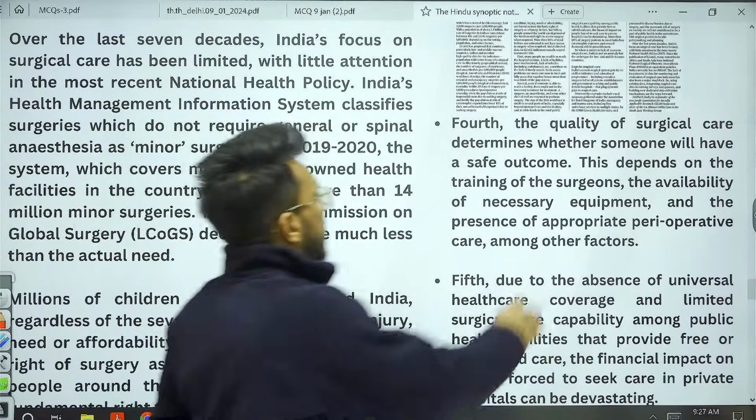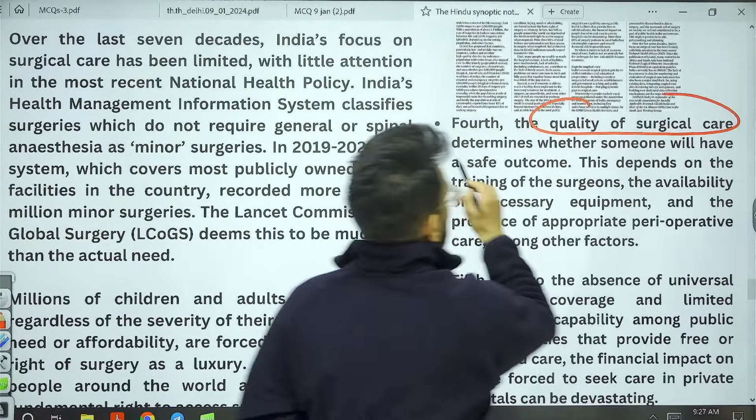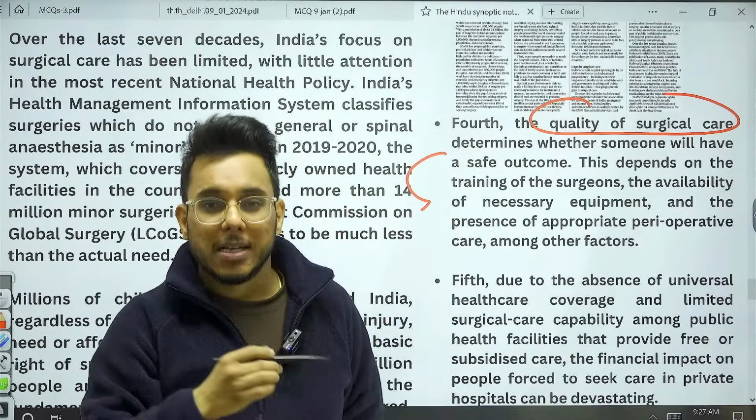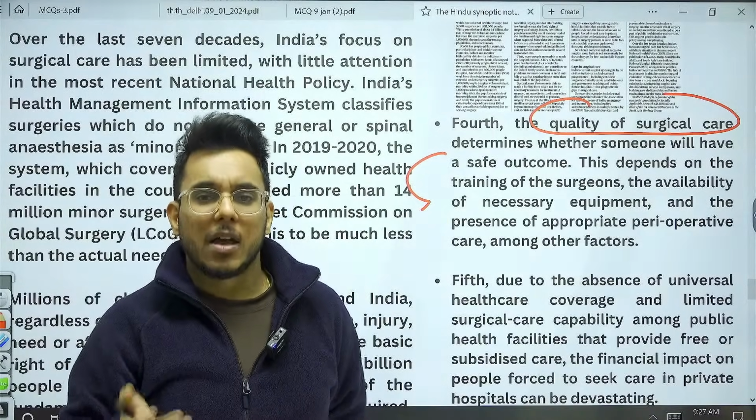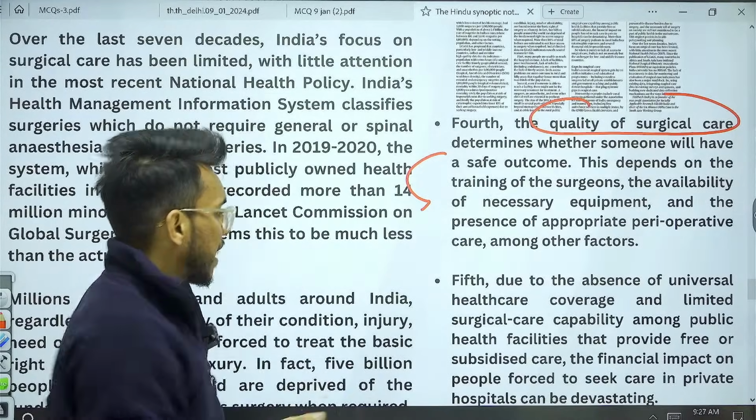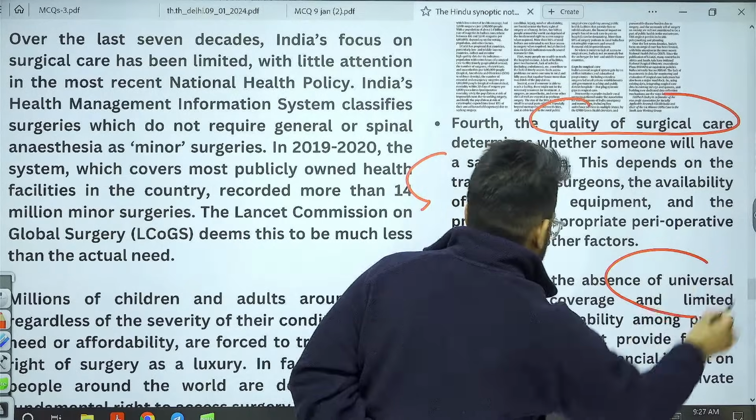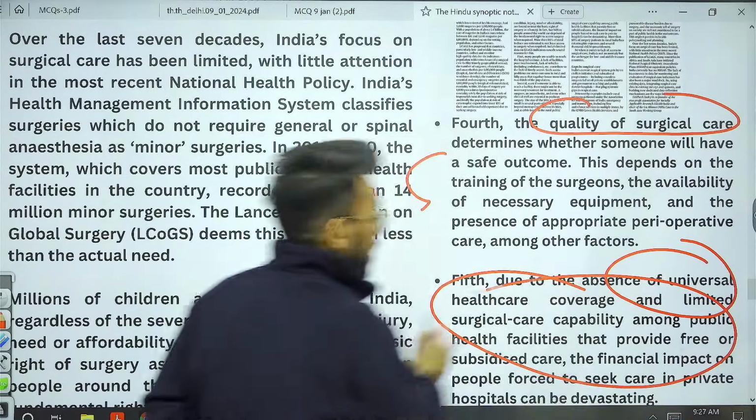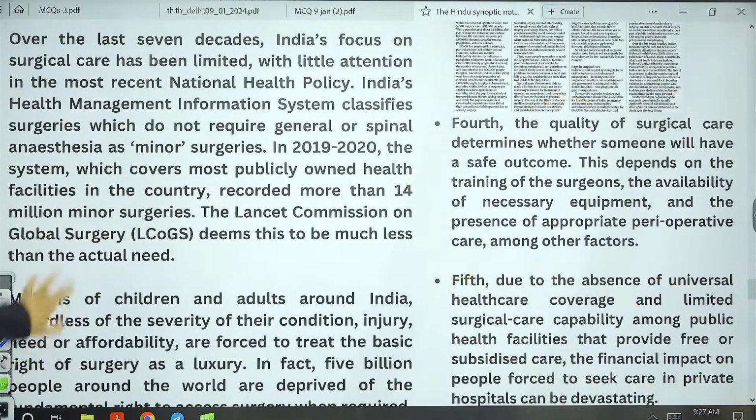Fourth, the quality of surgical care determines whether someone will have a safe outcome or not. Often safe surgeries are not there. Hygienic surgeries with sanitized equipment are not carried out. Then, due to absence of universal healthcare coverage, often there is a limited surgical care capability in the system.